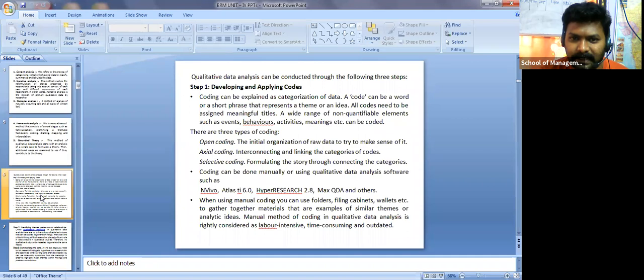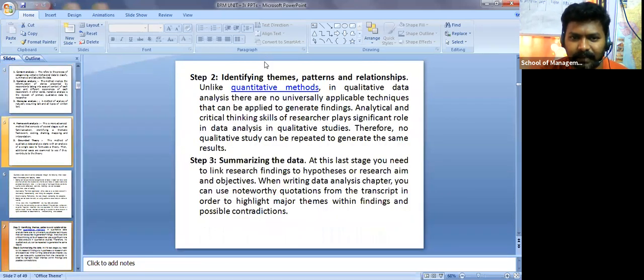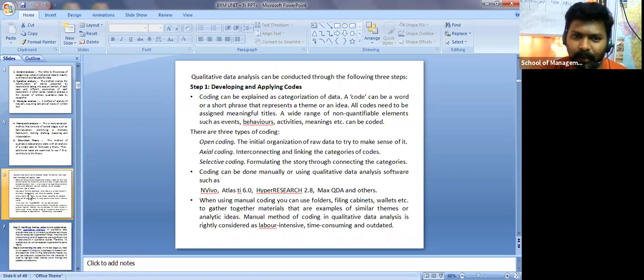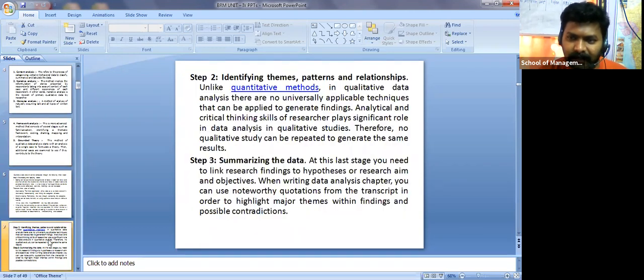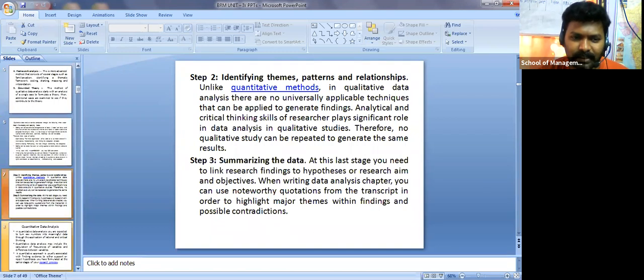Qualitative data analysis can be conducted through the following 3 steps. One, developing and applying codes, right? So we are going to apply coding. After that, identifying themes, patterns, and relationships. Then after that, summarizing the data. So 3 steps are involved in qualitative data analysis. One is developing and applying the codes. Second step is identifying themes, patterns, and relationships. Third is summarizing the data. Okay, it's self-explanatory, which is why I'm not focusing on this process.